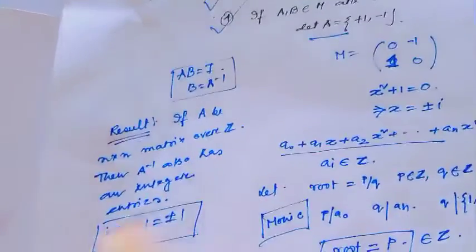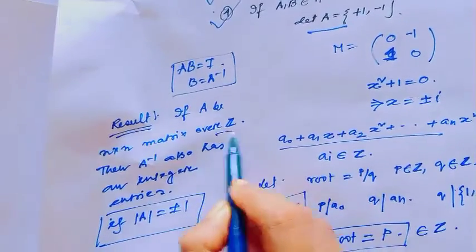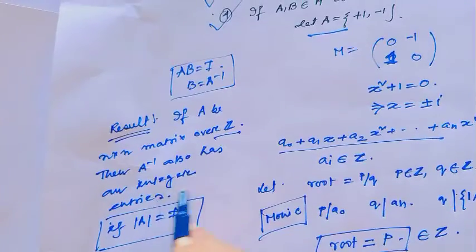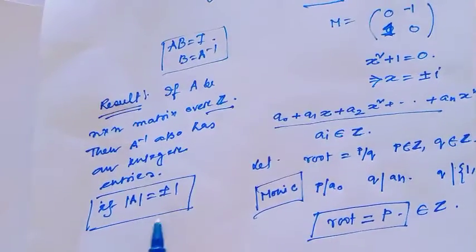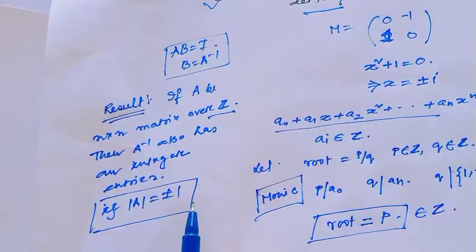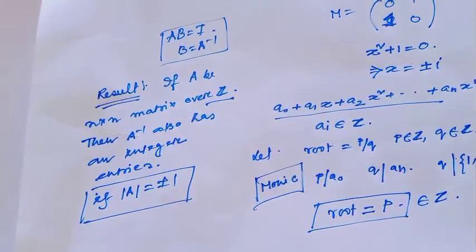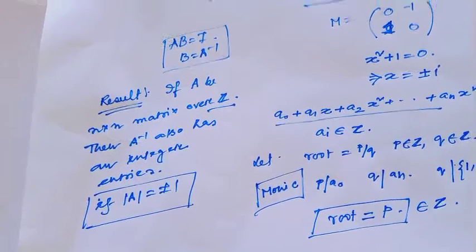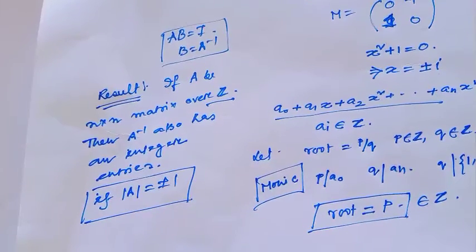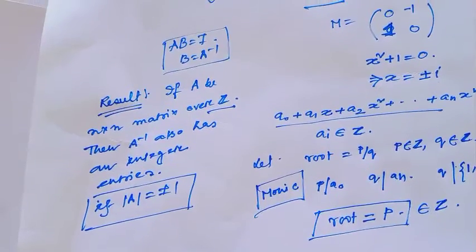And I have shown one result: if A is an n cross n matrix over integers, then A inverse also has integer entries if the determinant of A is equal to plus or minus 1. Are you getting why I told you my previous video is very important to understand every lecture in a better way? Okay. Oh well.